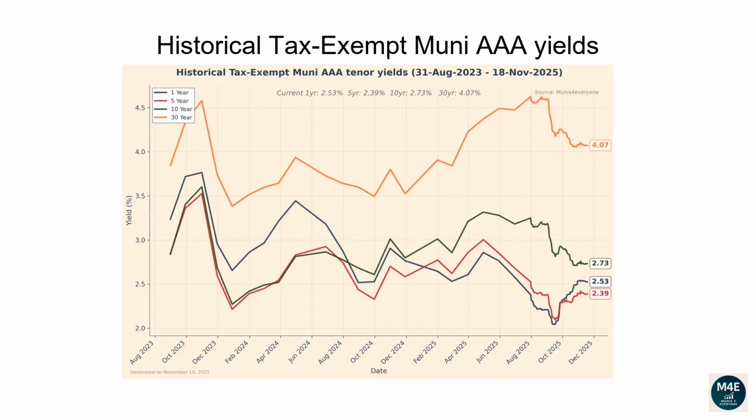This line plot and the next plot show how each tenor of the Muni yield curve has changed over time. From the 31st of August 2023 to the 18th of November 2025, the 1-year yield has dropped from 3.24 to 2.53. The 5-year yield has dropped from 2.85 to 2.39. The 10-year yield has dropped from 2.84 to 2.73. The 30-year yield has increased from 3.85 to 4.07.